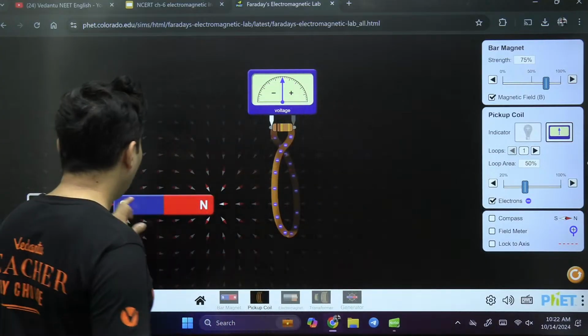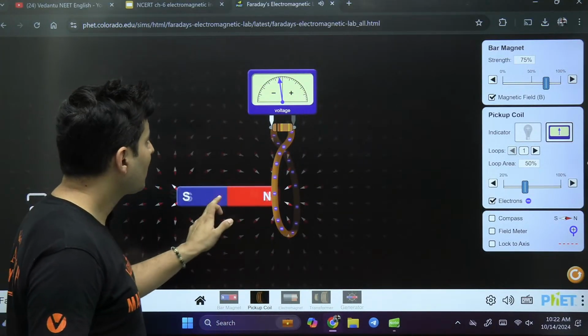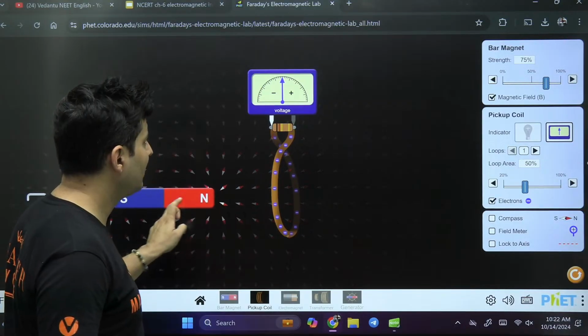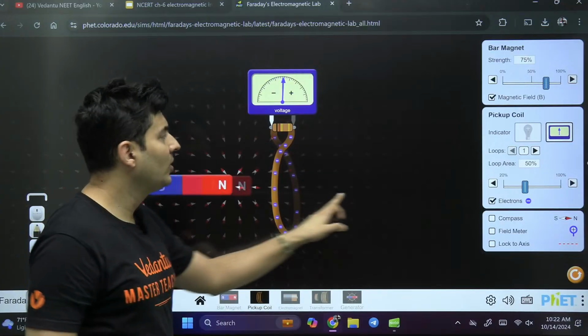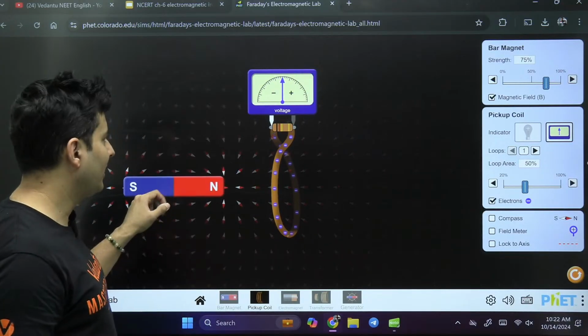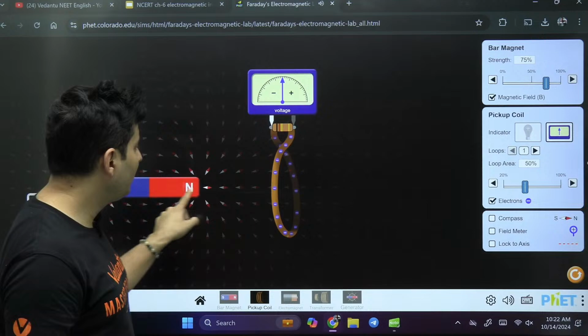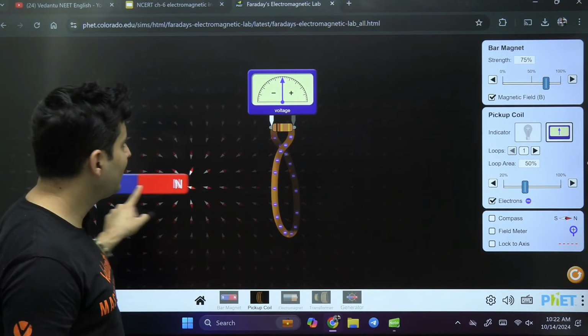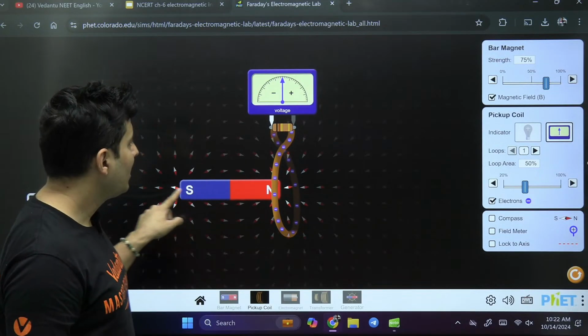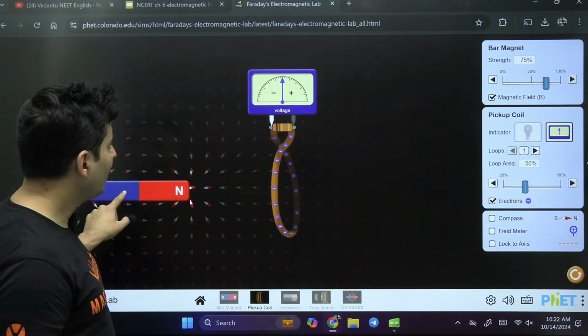Great. If I move the bar magnet slowly, the electricity produced is less. But if I move it fast, you can see the deflection is also large. If I move the north pole towards the coil, you can see the deflection is one way. If I move it away, it is the other way.